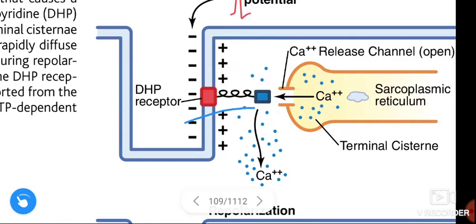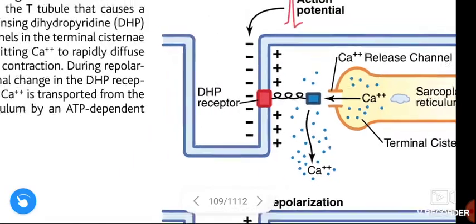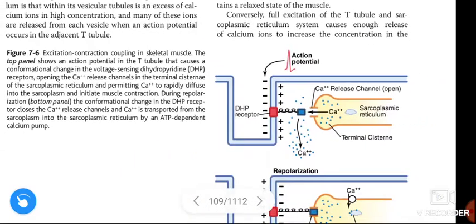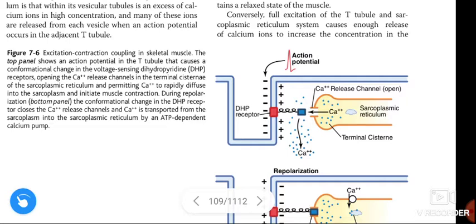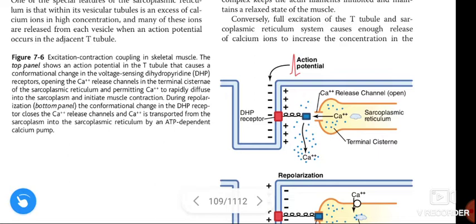This is the dihydropyridine receptor, and the conformational change causes the opening of calcium release channels in the terminal cisternae.